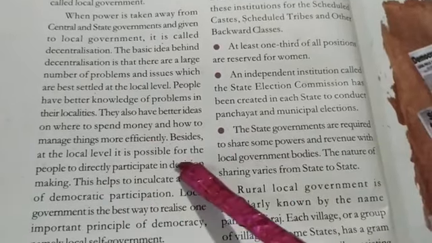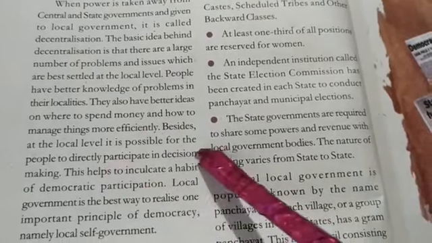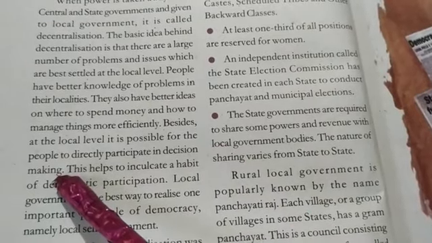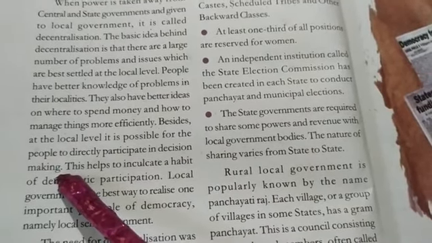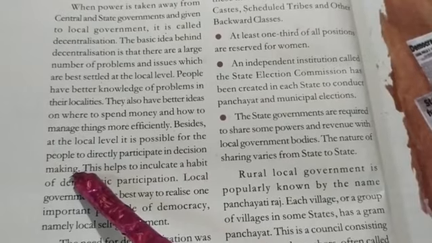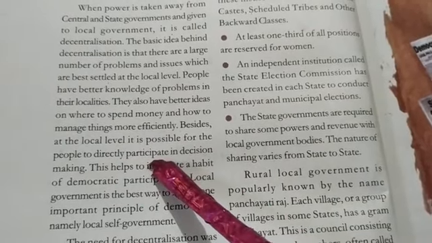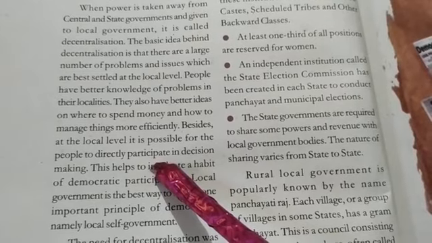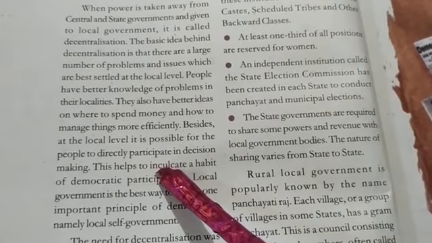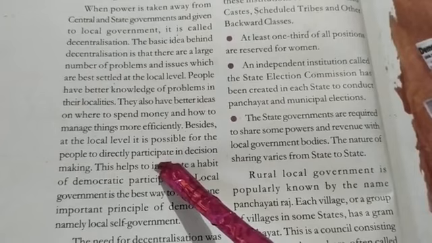Besides, at the local level, it is possible for the people to directly participate in decision making. And moreover, the third advantage of having a local government is what? They can actually have a direct participation. How? Suppose one village is there, and the village president or the sarpanch has called a meeting.